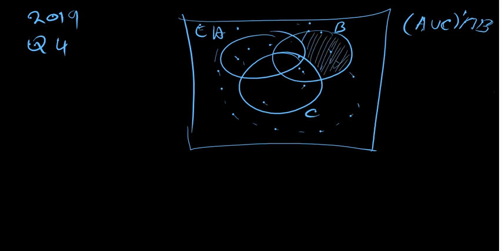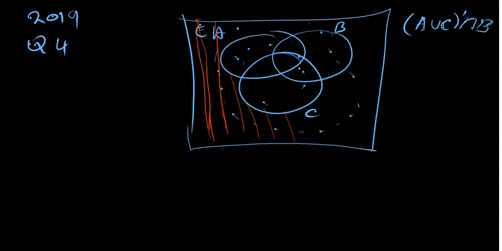That's where they are meeting, because if we use the line test, let's say we use red for A union C complement, meaning anything outside A union C is what we are going to shade. That is our A union C complement. We are shading anything outside A union C.